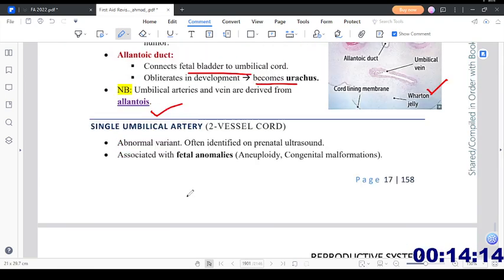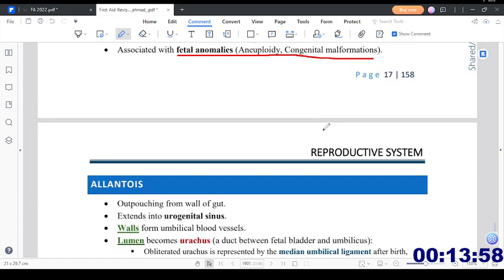Okay, then we have single umbilical artery, two vessel cord. Abnormal variant often identified on the prenatal ultrasound associated with the fetal abnormalities like aneuploidy or congenital malformations. So the children who have aneuploidy or congenital malformations may also have a single umbilical artery or two vessel cord. Normally it is a three vessel cord.